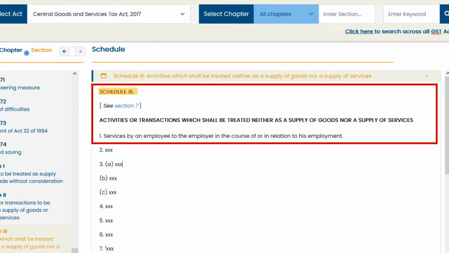But have you ever paid GST on the salary that you get from your employer? No, this is because of Schedule 3 of CGST Act. Now, Schedule 3 lists out certain activities or transactions which are neither treated as supply of goods nor as supply of services. And one of the transactions listed out here is the services provided by an employee to the employer. Because of this exclusion, GST is not applicable on salary. That's why you don't pay GST on the salary that you get from your employer.